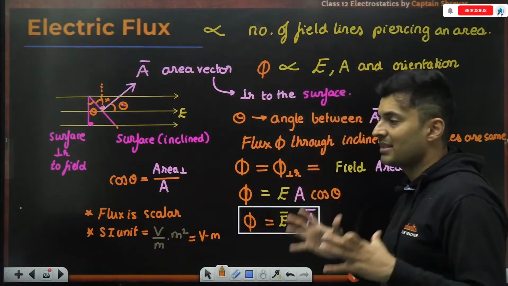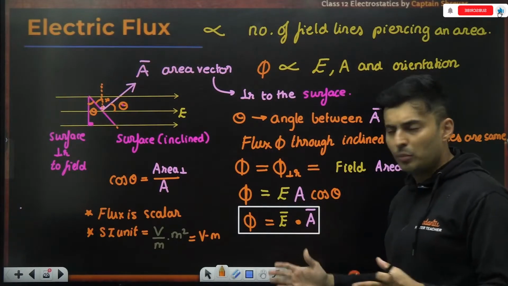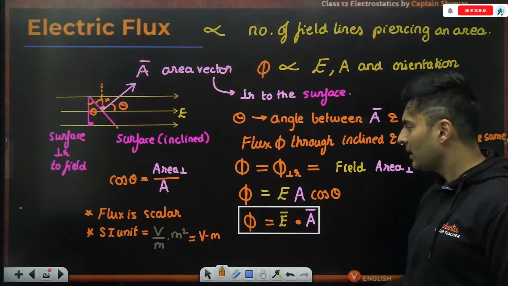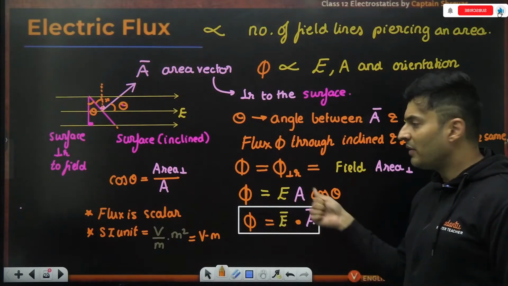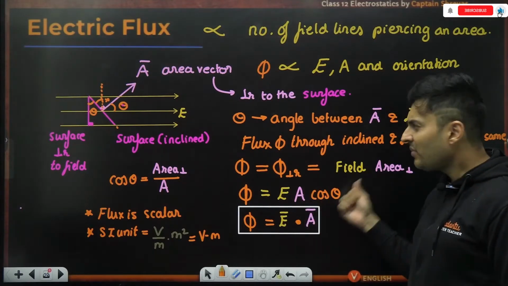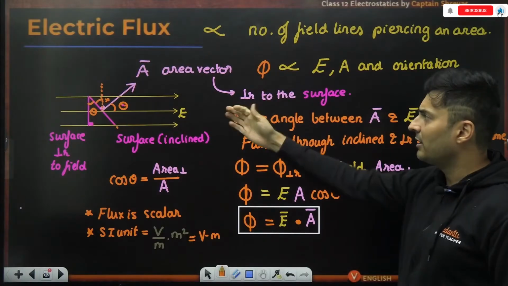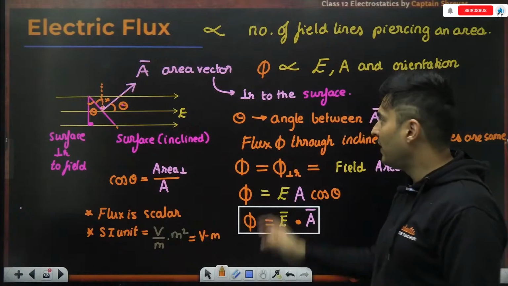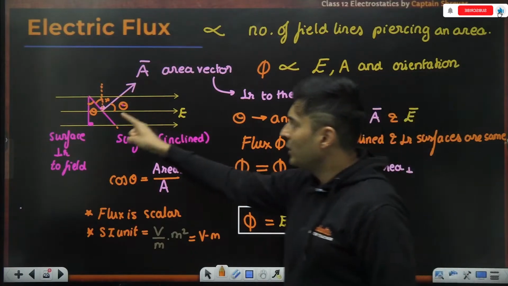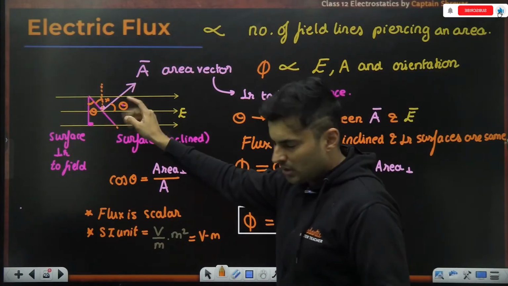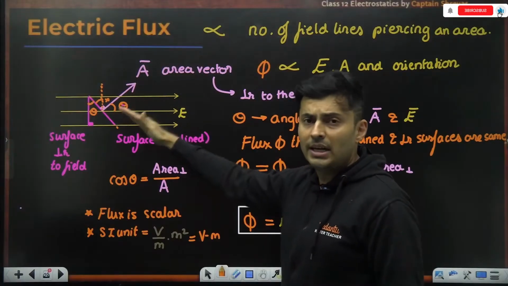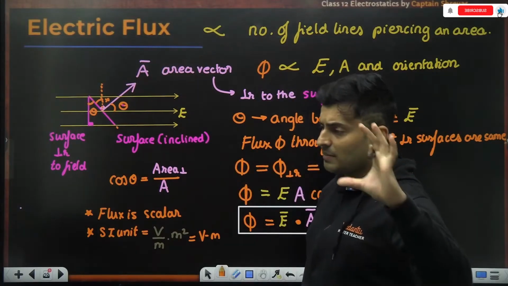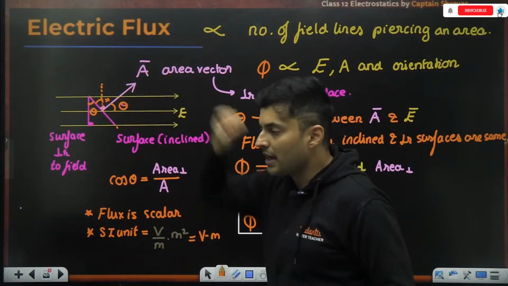So electric flux is a scalar quantity which is the dot product of electric field with area vector, which can also be simplified as EA cos theta, theta being the angle between area vector and the field vector. Area vector is a vector pointing in the direction perpendicular to the surface and has a magnitude of the area itself.